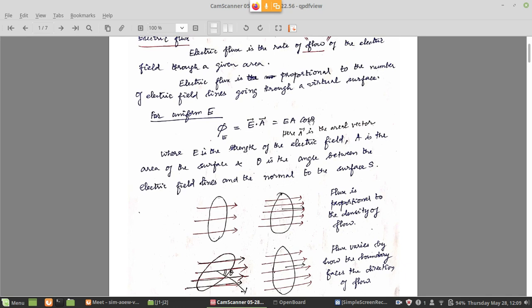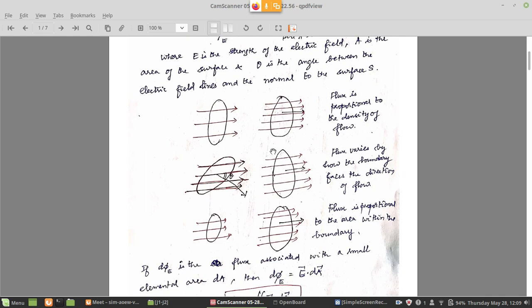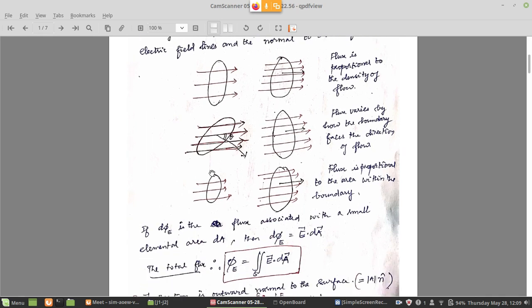For any other angle, theta will be greater than 0, cos theta will be less than 1, so the flux will be different. So flux is angle dependent. That is what you have to remember. Flux is always EA cos theta. When theta is 0, flux is maximum; when theta is maximum, flux is minimum, 0. So here, we have a surface that is at an angle theta with respect to the direction of the electric field or flux lines. Therefore flux in the left case is less than the flux in the right case. So flux varies by how the boundary faces the direction of flow. Boundary of what? Boundary of the area.